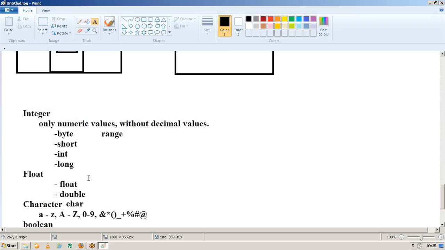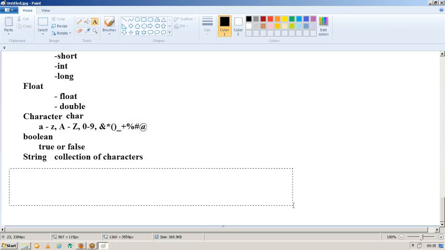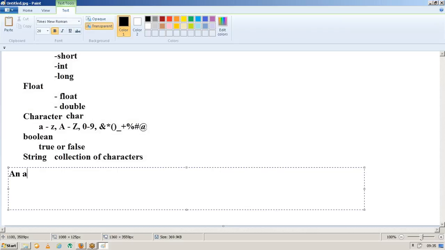Exactly, right? An array is nothing but a collection of similar data type elements. That means if I am creating an integer array, I can store only the integer values.